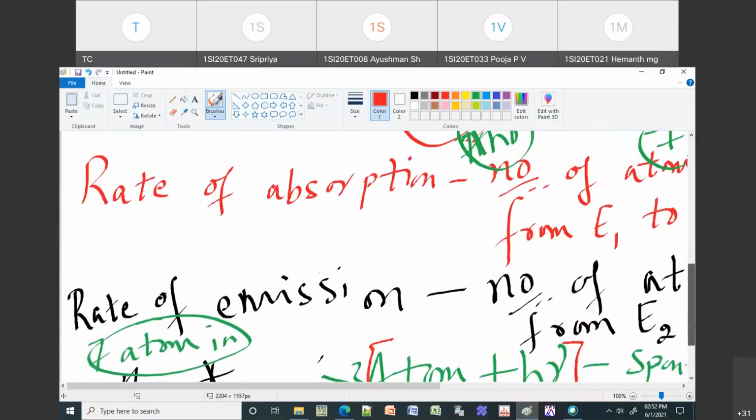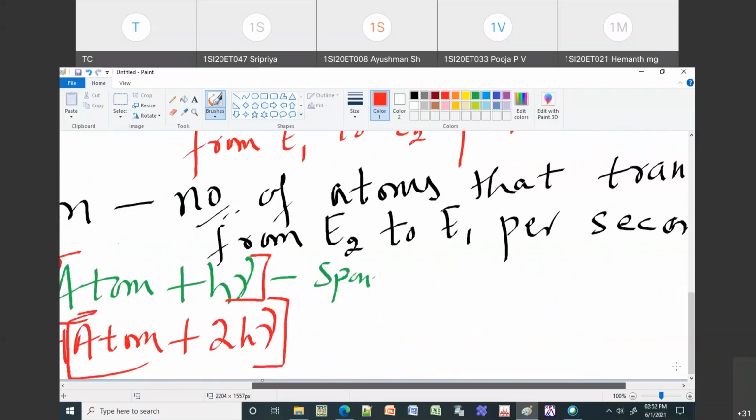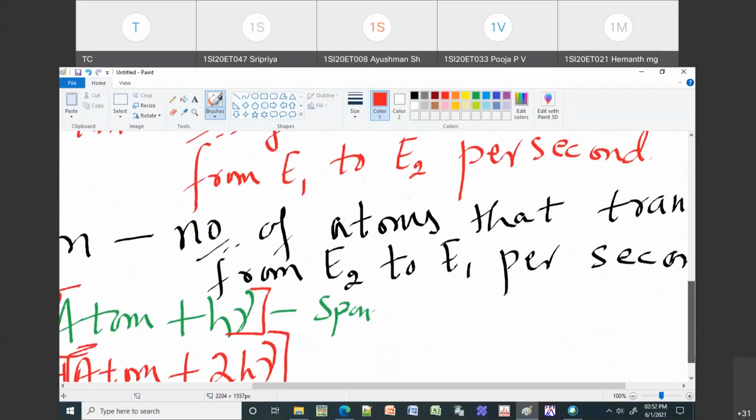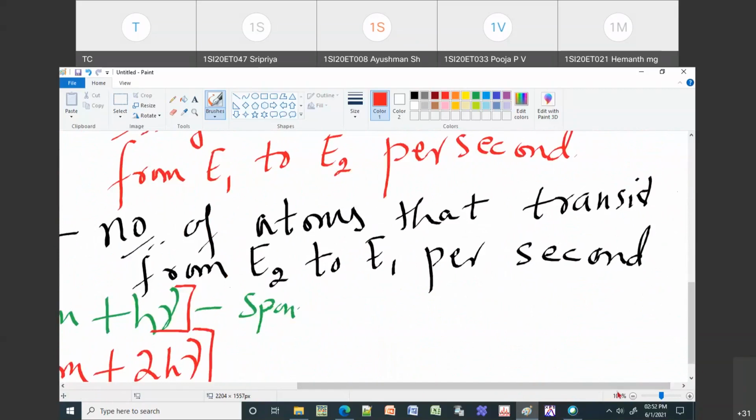Rate means the number of atoms that would undergo absorption per second; that is the rate of absorption. And if I take emission, the same definition applies, but in reverse. The number of atoms that transit from E2 to E1 per second is called the rate of emission. So this you need to remember.